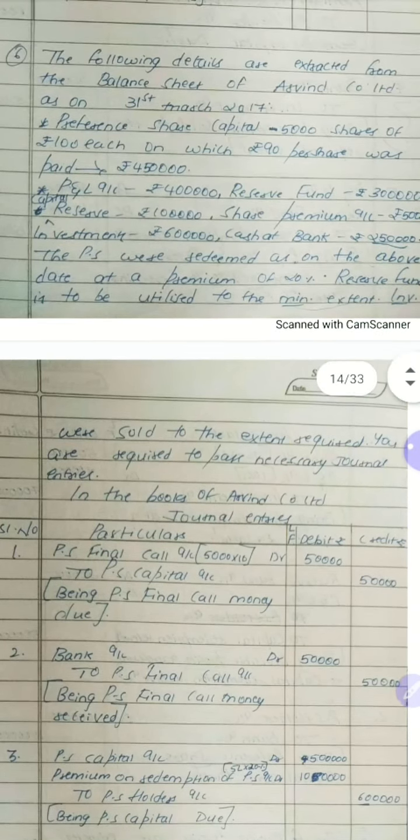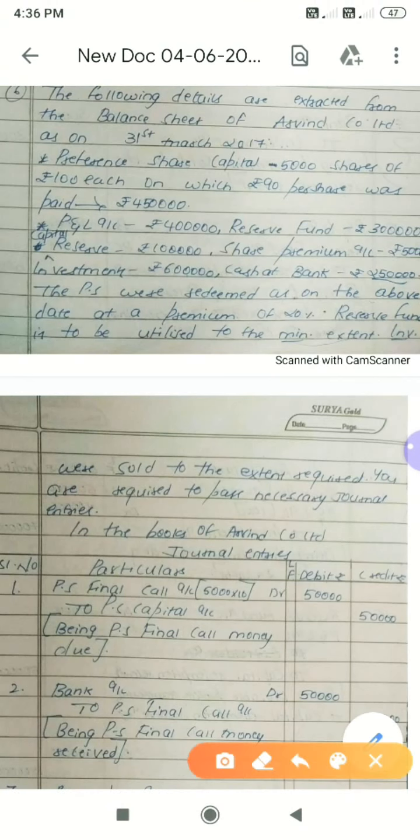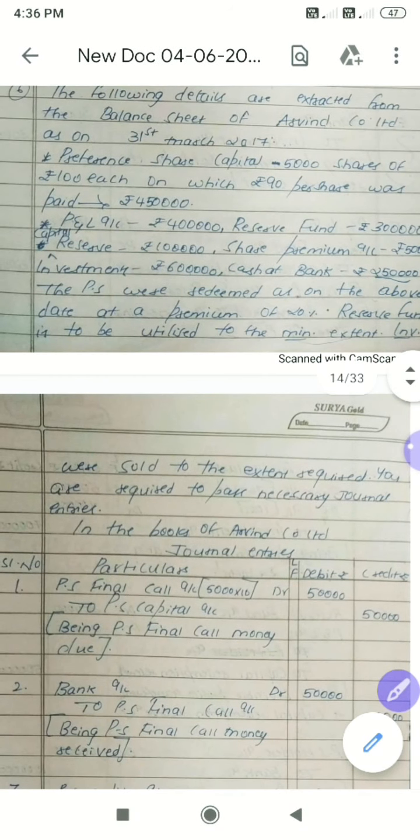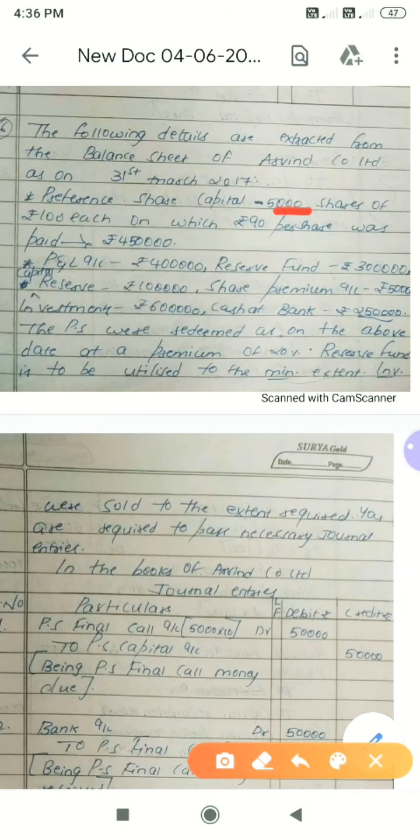And please remember, in the next step, what you have to think is whether the company is redeeming preference shares at par value or premium value. So here the question is clear. The company is going to redeem preference shares at a premium of 20%. So for the next journal entry, how many shares do we have in total? 5,000 shares. 5,000 into 100.